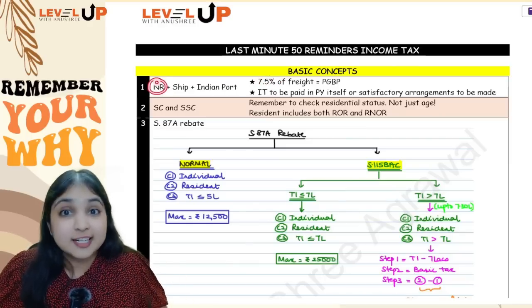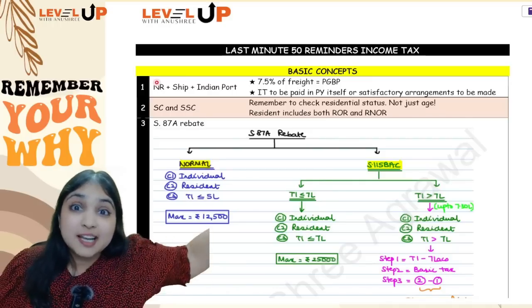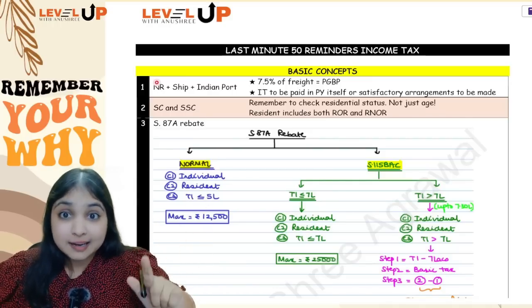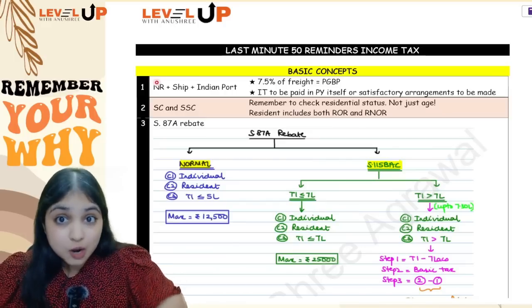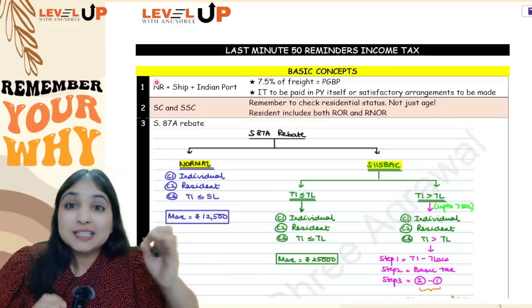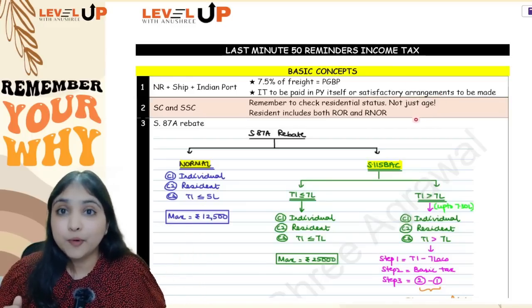Now this non-resident has two options. Option number one, no postponing the tax payment till the assessment year. Either pay tax now itself, that is, pay tax in the previous year now itself, and then leave. Or option 2, if you want to pay later, you make satisfactory arrangements and leave. Satisfactory arrangements mean, for example, you appoint an agent and leave.